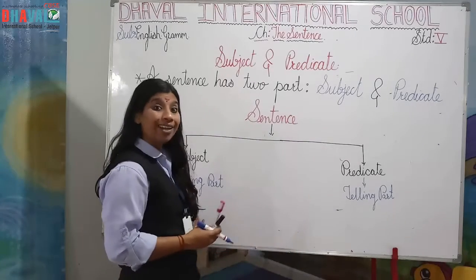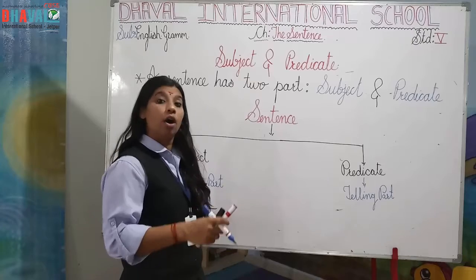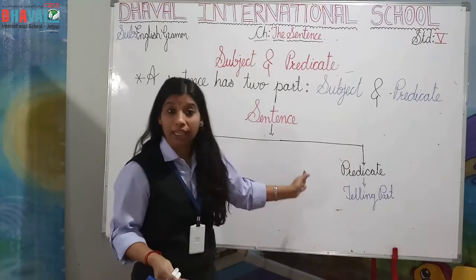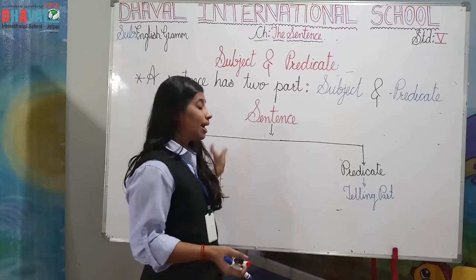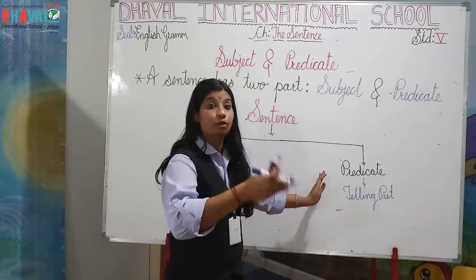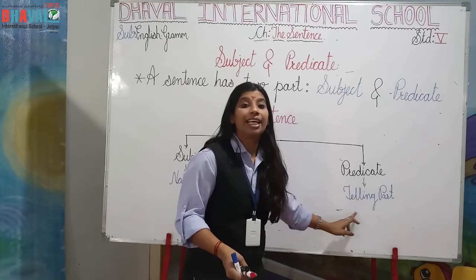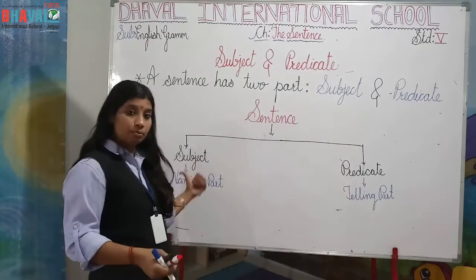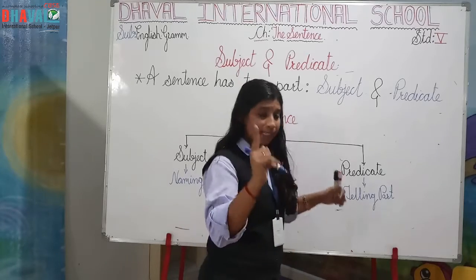Okay, about what, about whom we are speaking, or about whom or about what we are talking, right? That is called subject. Okay, और बाकी के जो sentence रहते हैं, okay, which starts from verb, that is called predicate. Which tells something about the subject is called predicate. Okay, now I will explain you the example.